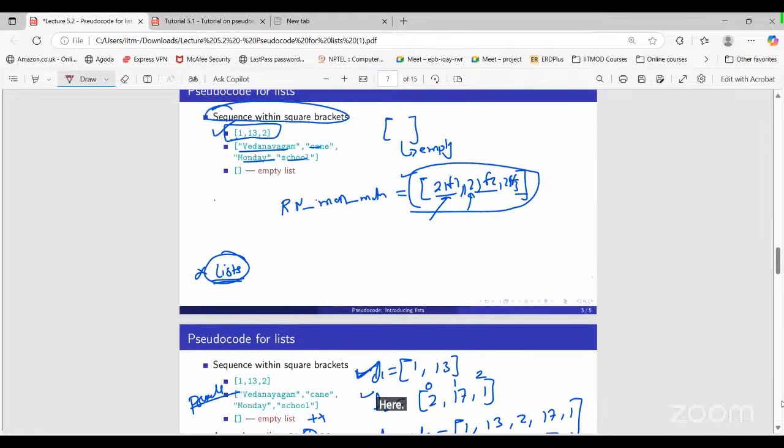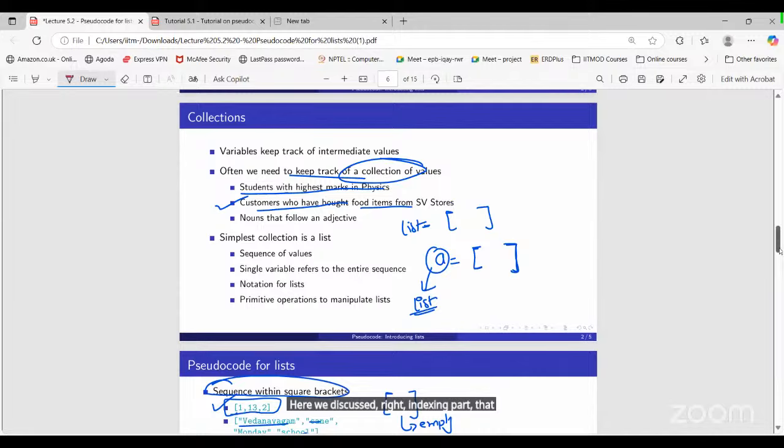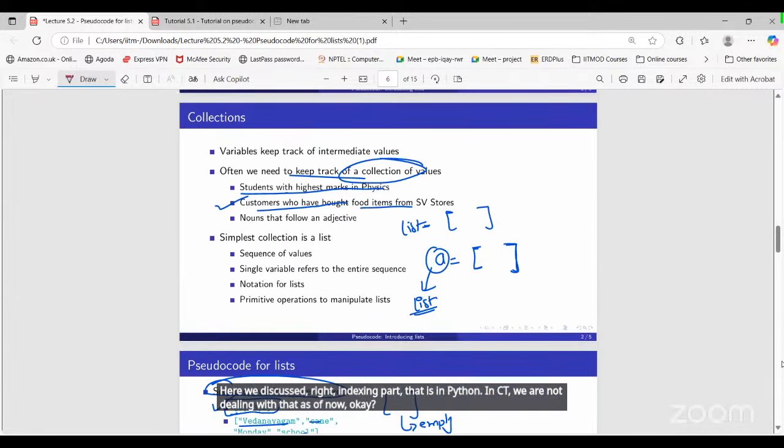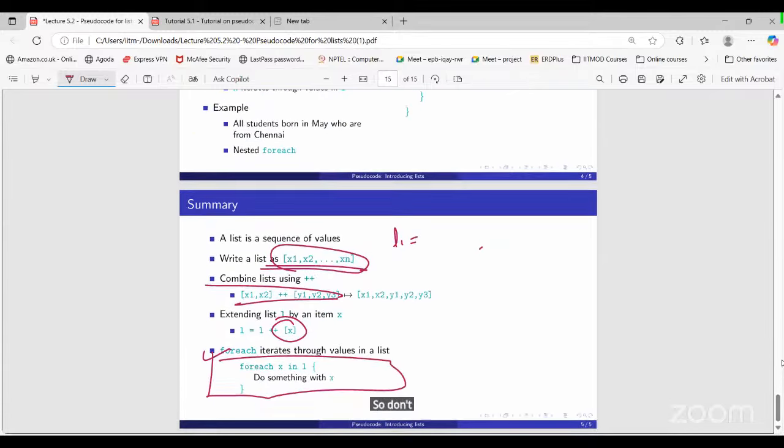Here we discussed the indexing part, that is in Python. In CT, we are not dealing with that as of now. So don't get confused. Just focus on the course content here.